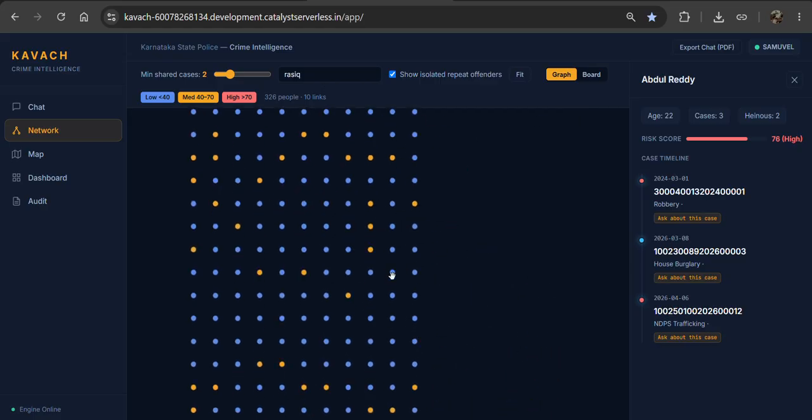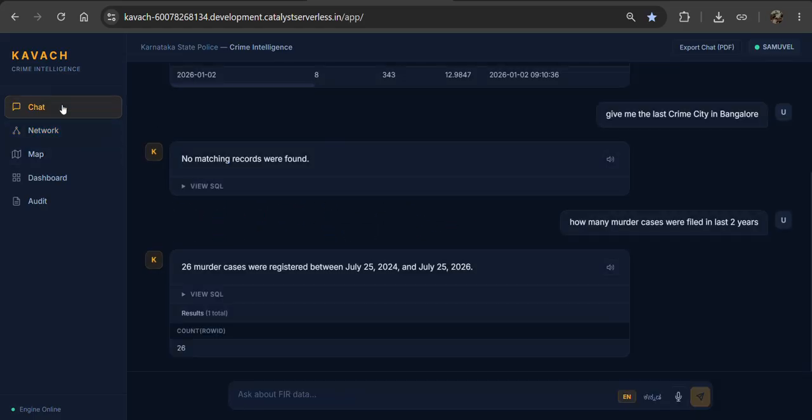So we can easily find out by this network of cases, and we can use this. For example, if people are not able to read, we can easily listen. 26 murder cases were registered between July 25th, 2024 and July 25th, 2026. Yes, we can easily hear from this voice access, which was Sarvam.